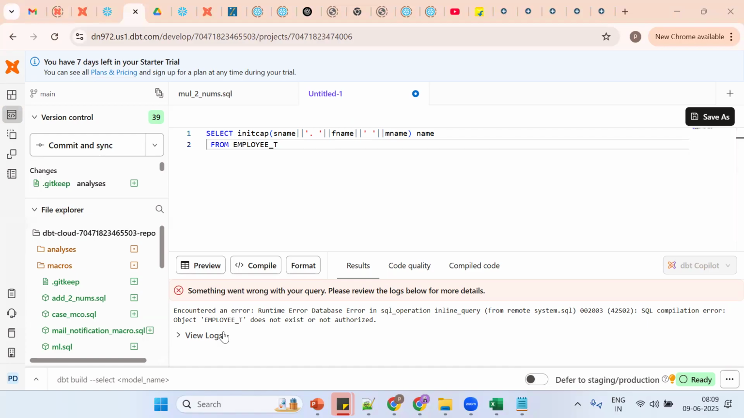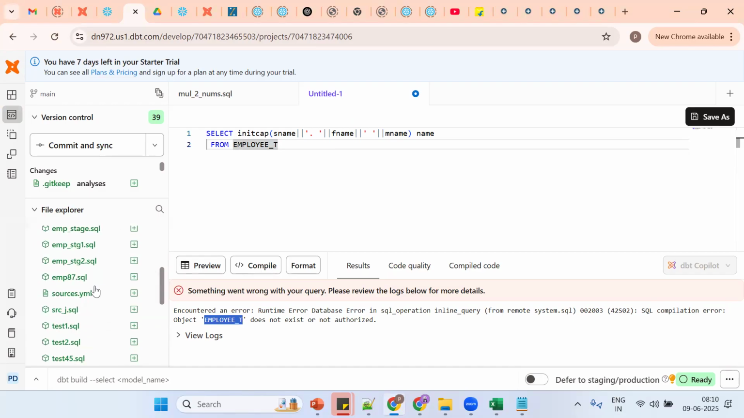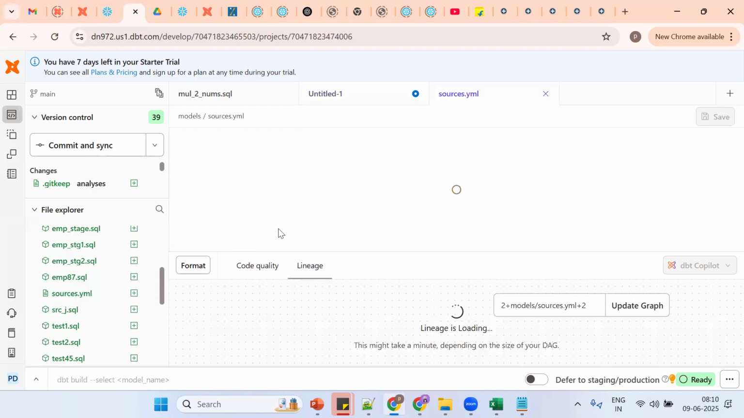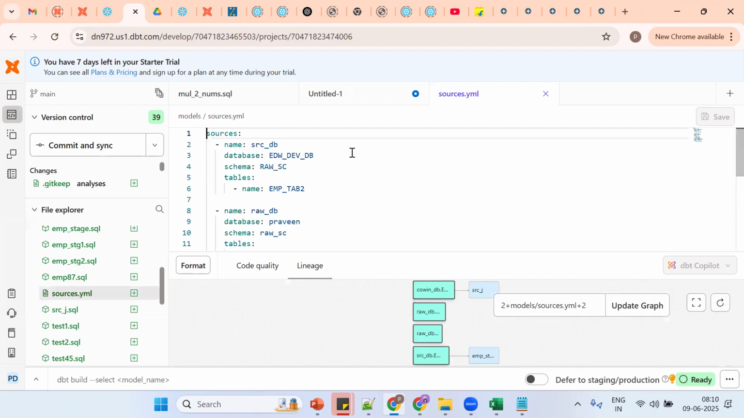We need to give source. So see, a fully qualified table name doesn't exist. Should we go for a fully qualified name, or should we go for some other concept? Models, not ref. Model, source. This is a source table. Don't get confused, ref is for model. So this is the object I want to refer from Snowflake.